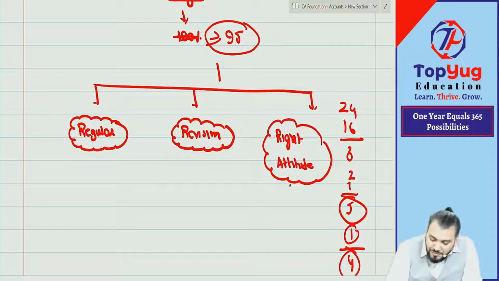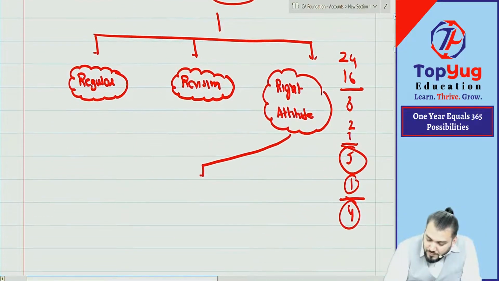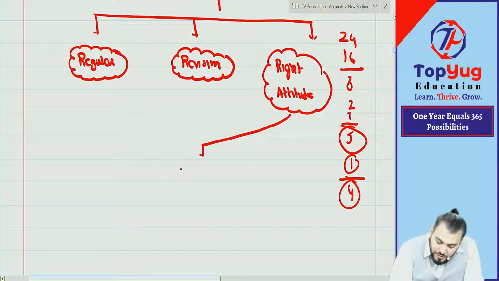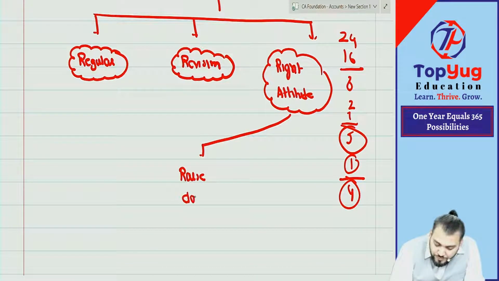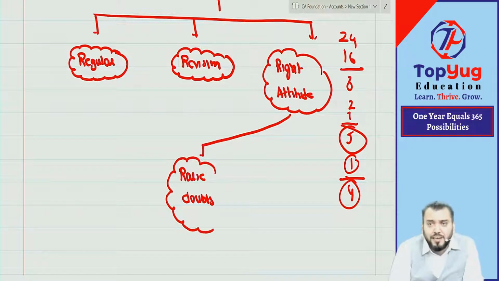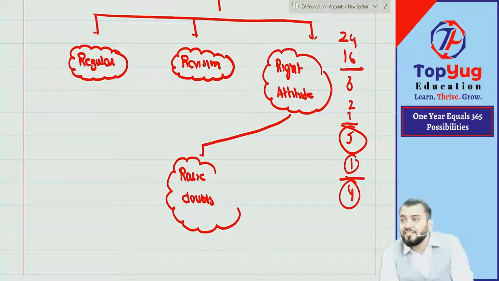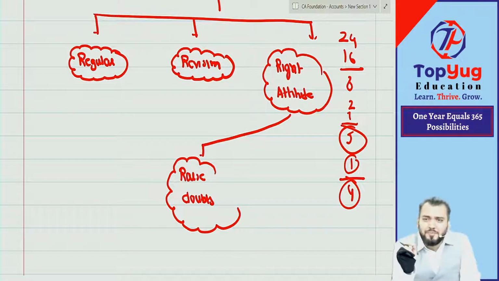So what does it mean? Right attitude means what? First thing, raise doubts. Means whatever doubt is coming in your mind for any subject with any faculty. This is not only for me. I am guiding for all subjects together. Whatever point you have not understood, you have paid fees now, you have a right to ask n number of doubts.